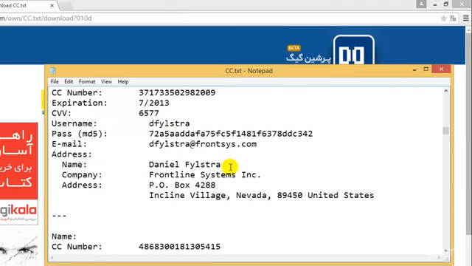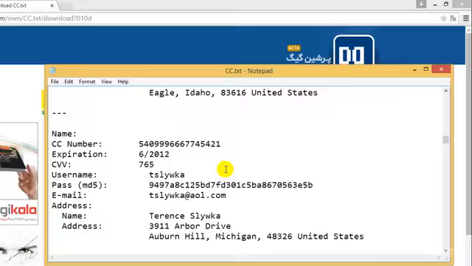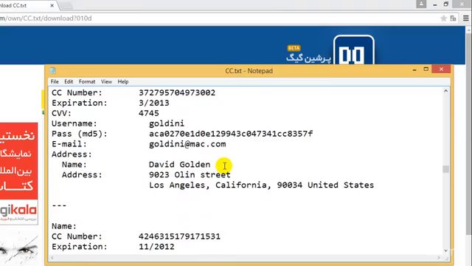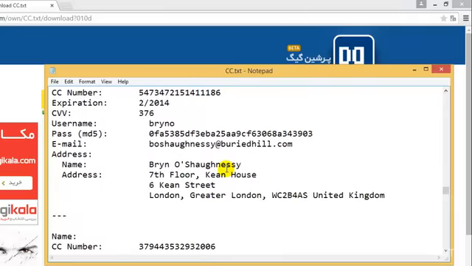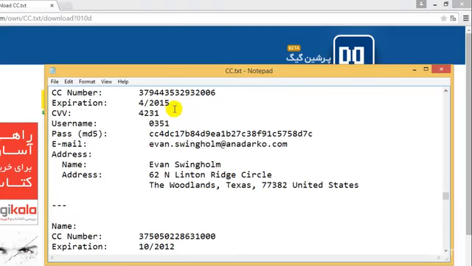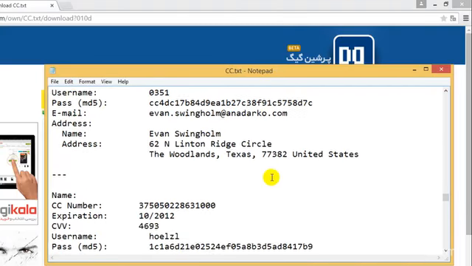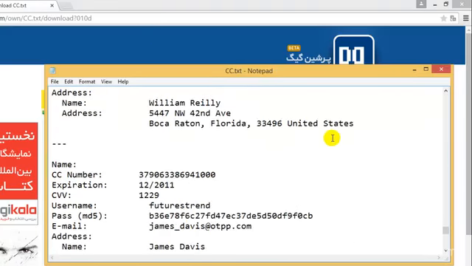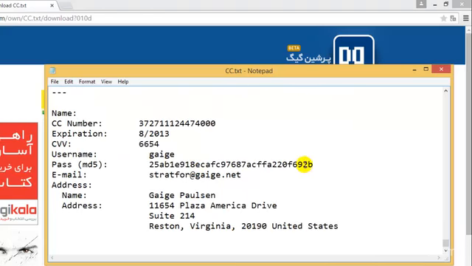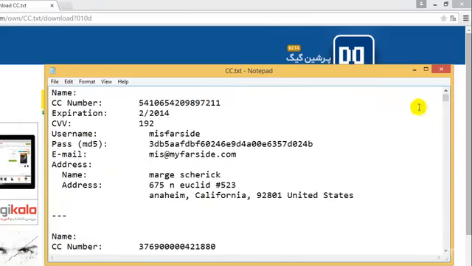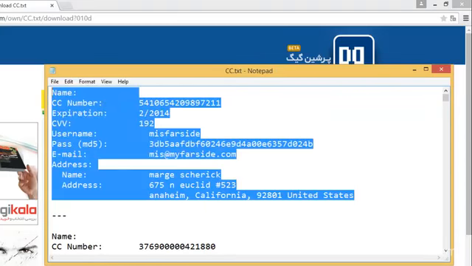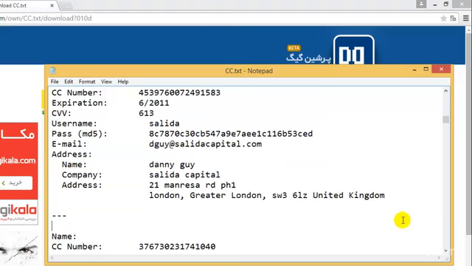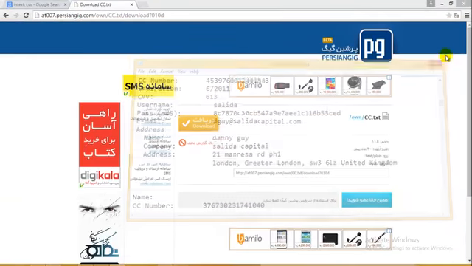If I am a random black hat hacker, then I would probably check which one is useful, and I will surely use this for malicious purposes. Let me check if I have any active one. Feb, March, April. This expired last month. It's the American Express card, and even this expired last month. Okay, so I don't actually have any active one, and it's actually quite good that I don't have any active card over here, because if one of you watching this video is malicious, you could probably use that for illegal purposes.